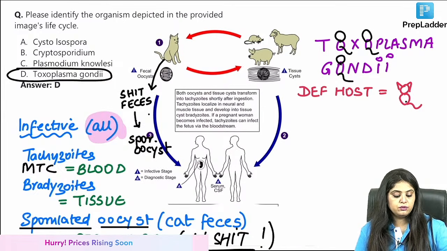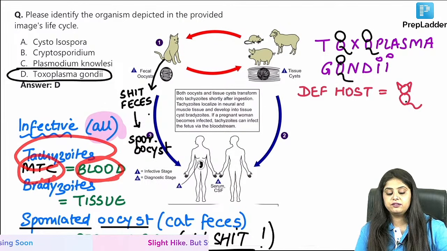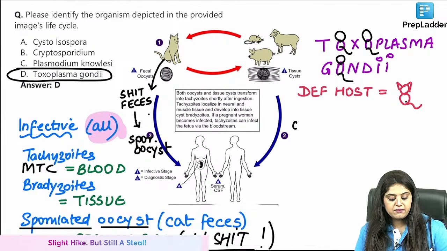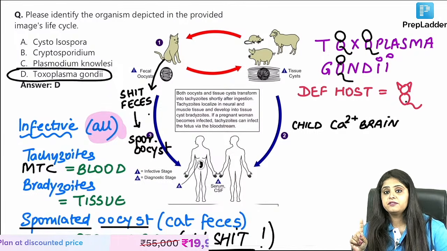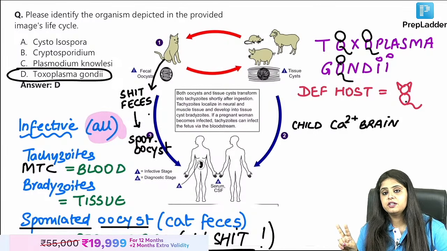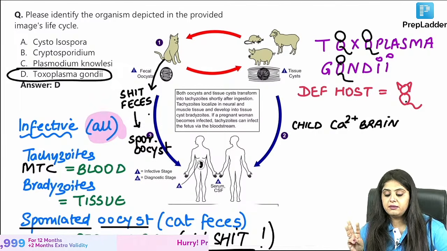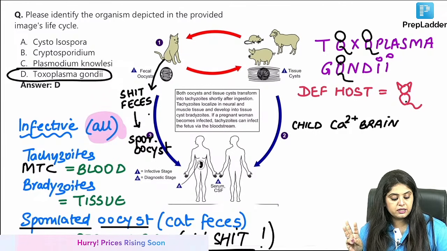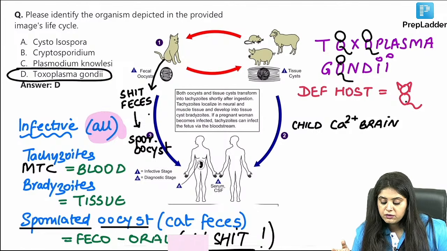Now comes the question that you know. Toxoplasma, let's assume mother to child चला गया via the blood, the tachyzoids have gone. Now the child will have what kind of calcification in the brain? Child का calcification in the brain. Is it periventricular calcification, cerebral calcification, parenchymal वाला, या फिर gray matter, white matter? जल्दी quick.